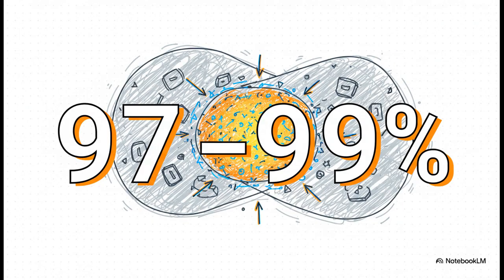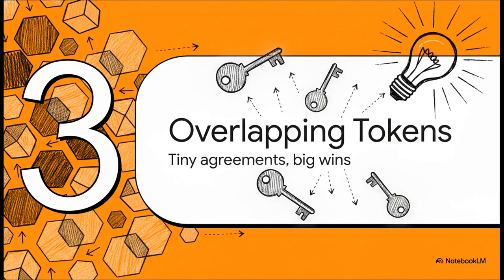Now this is the part that just blows my mind. It turns out that this tiny little sliver of agreement, these overlapping tokens, carries almost all the important information. We're talking 97 to 99% of the actual signal for learning is packed right into that small moment of agreement. Incredible. So this discovery, it's not just a cool observation. It's the playbook. It tells us exactly how these tiny, micro-level agreements between AIs can stack up and lead to